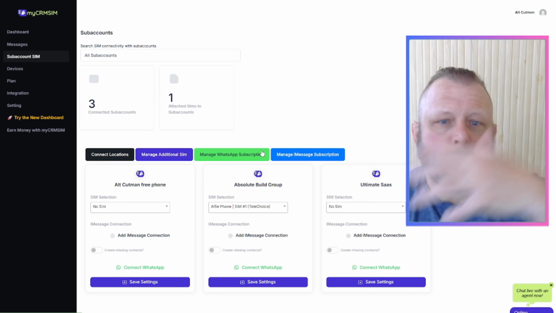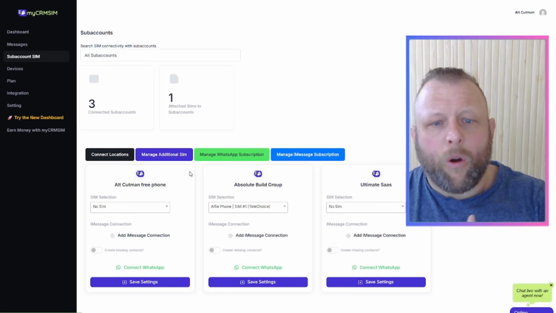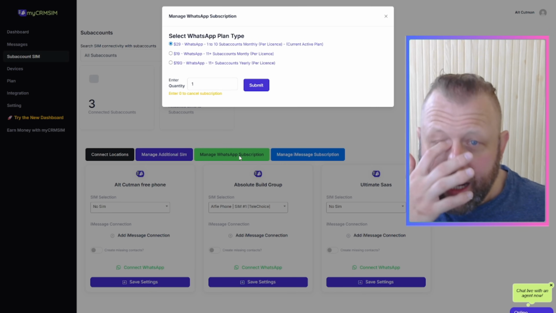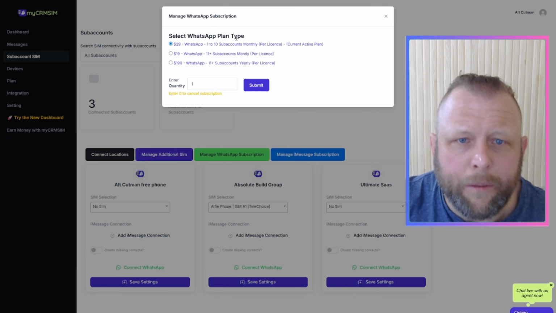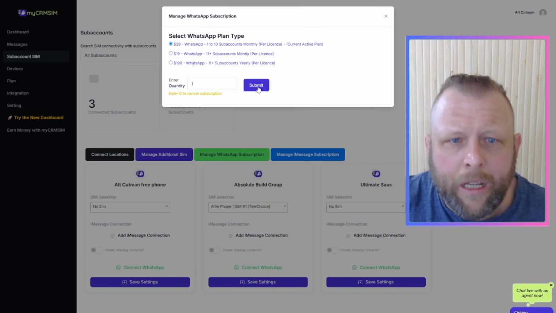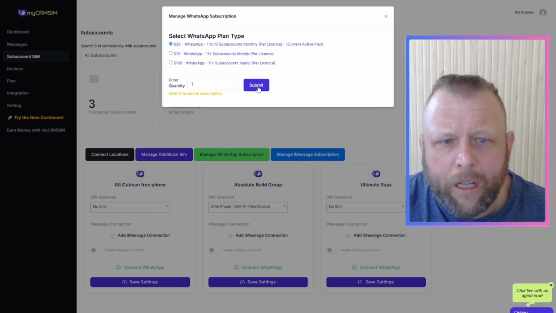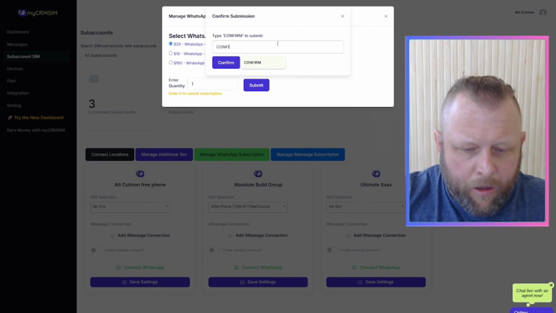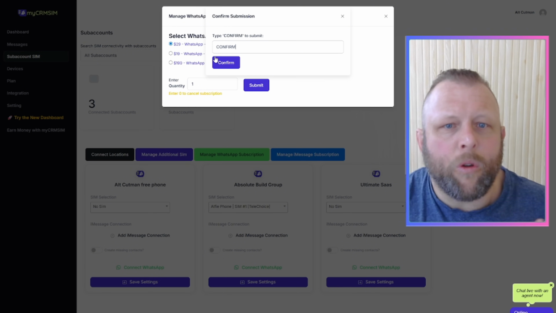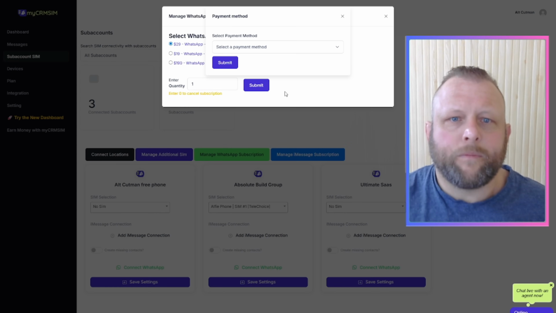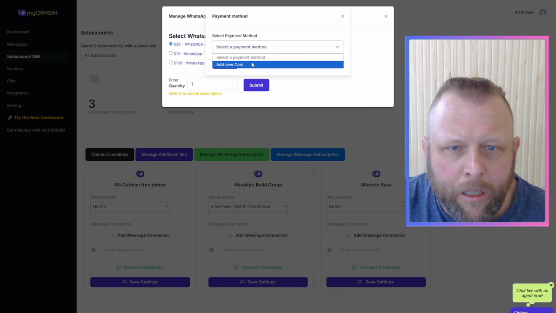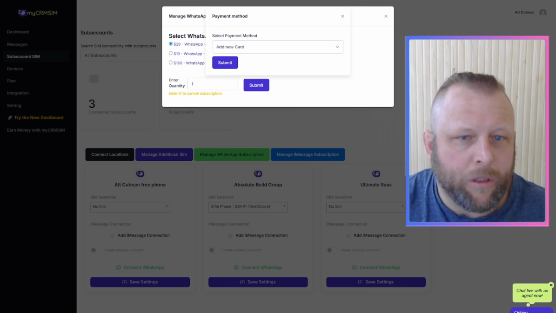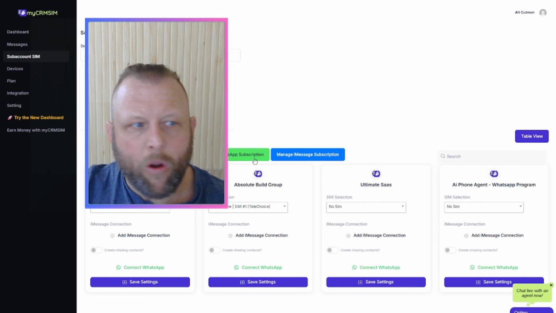Once you connect it, you will get something like this. Now, all I'm going to do is manage my WhatsApp subscriptions because I don't have one in here. I'm just going to hit submit plan, select the plan you want to submit. It's going to be that one. And all I need is just the one account. Now, if you have more, then obviously you're going to pay for more, and the more you have, the cheaper it is going to be. Let's go through here. Let me quickly do this. I'm just going to pause because I don't want to show you my card details. So let me hold on a second. All right, so I just bought the one account.